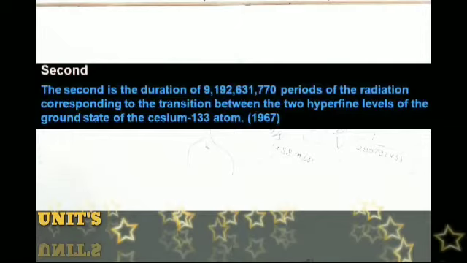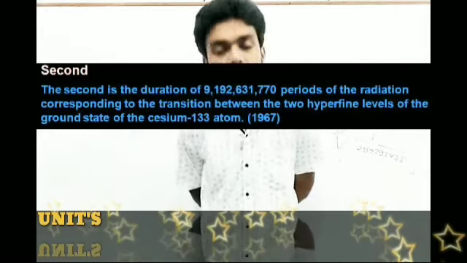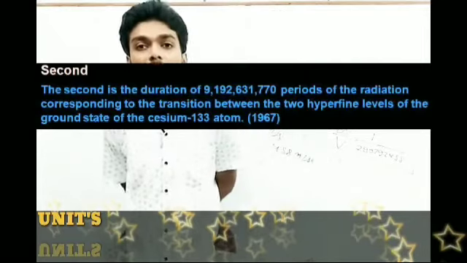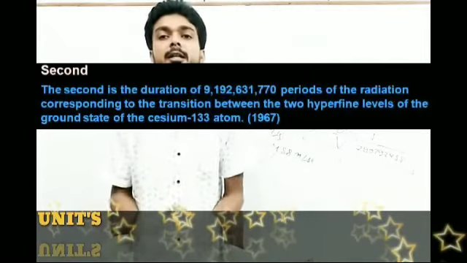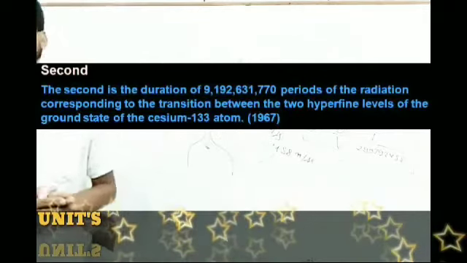The second is the duration of 9192631770 periods of radiation corresponding to the transition between the two hyperfine levels of the ground state of the cesium-133 atom. Students, the cesium-133 atom is a radioactive element which radiates electromagnetic waves, and using this radiation the time is defined.